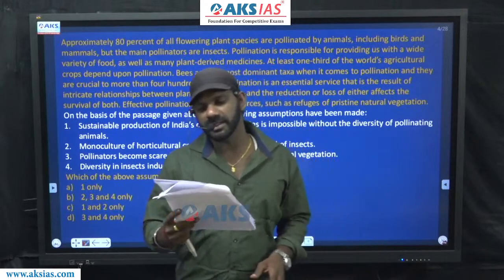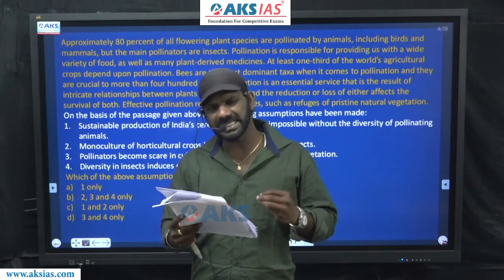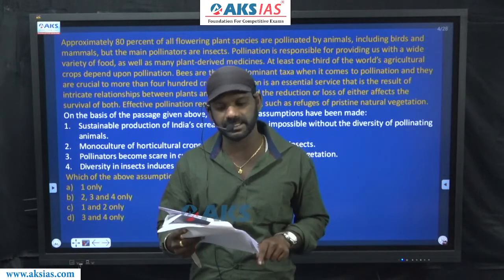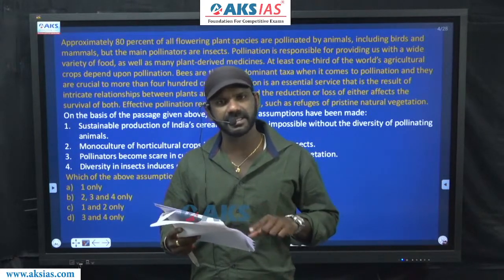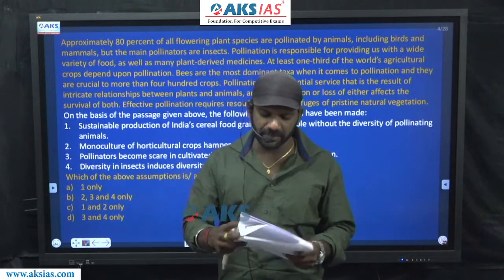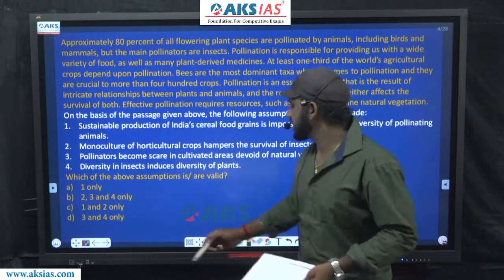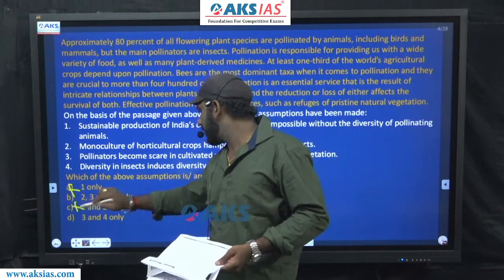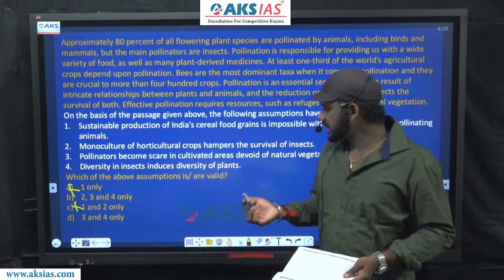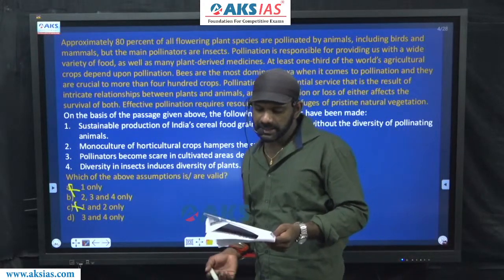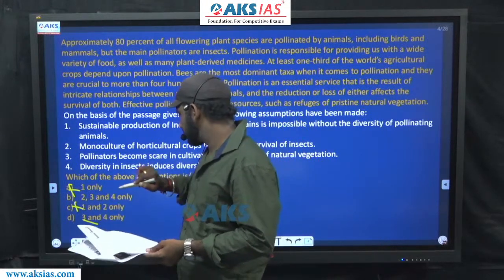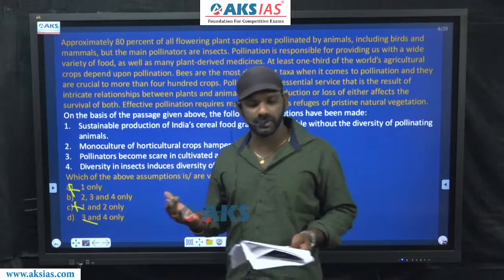In option 1, we don't find mention about the details or any part of the details given in the last sentence. Option 1 should not be considered as an answer to this question because it should contain mention about the last sentence. One can be eliminated. Based on that, options A and C are gone. Now we have two options left, B and D. Now it is very clear that there is no need for us to discuss 3 and 4 now, because B and D contain mention about 3 and 4.